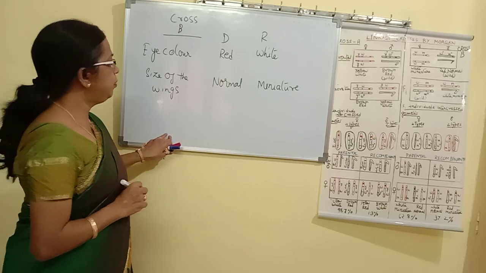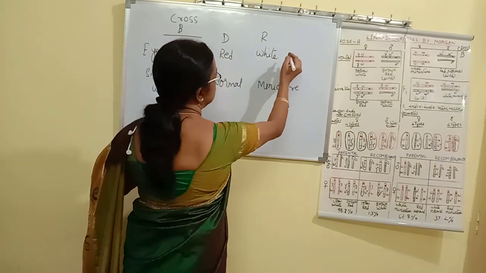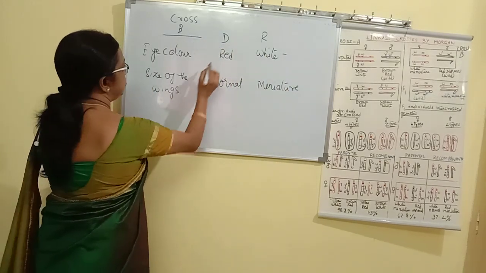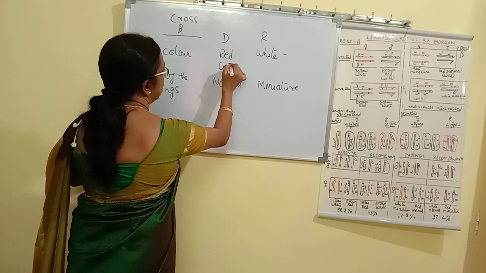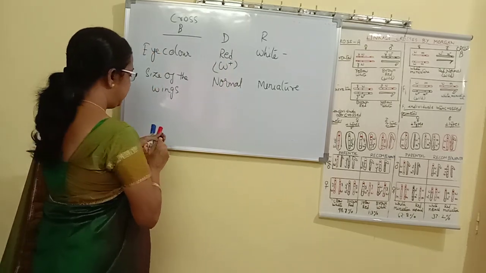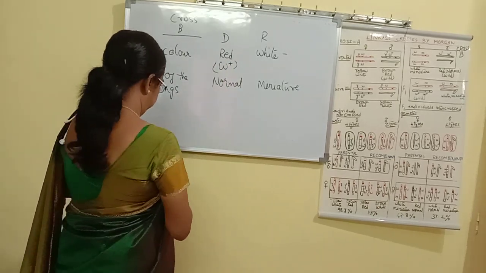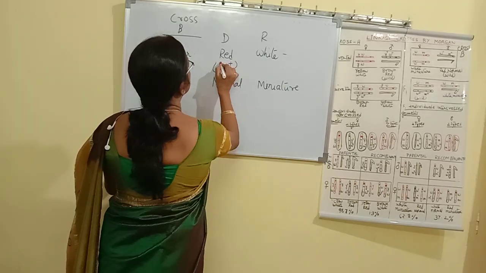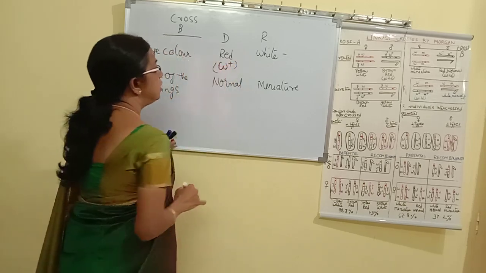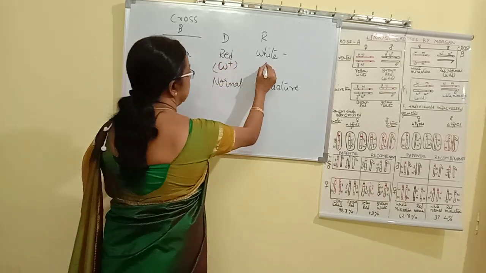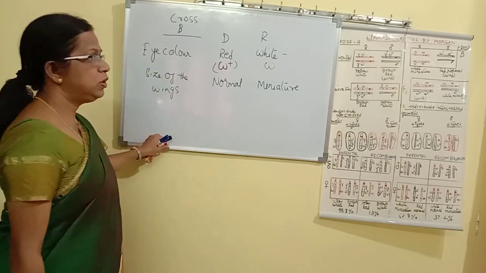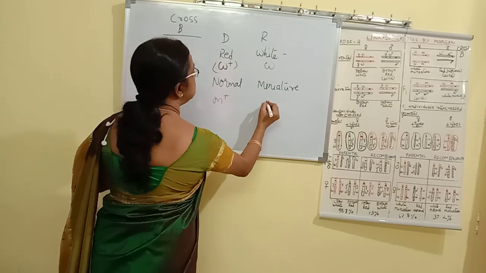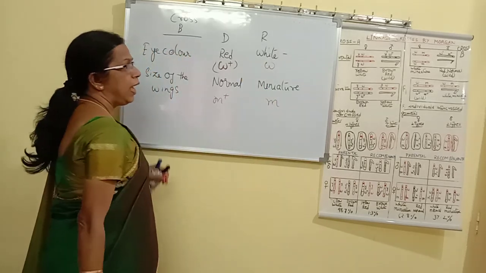Here the eye color is represented by the letter W. Red eye color is given as W plus, and white eye color is given as W. Similarly, normal size of the wings is given as M plus, and miniature wings is given as M.